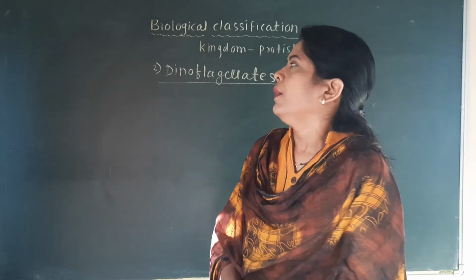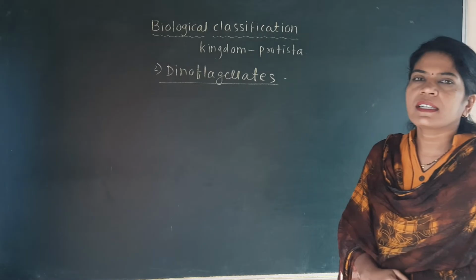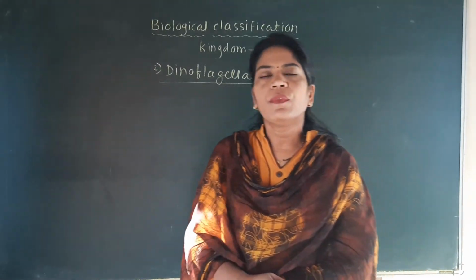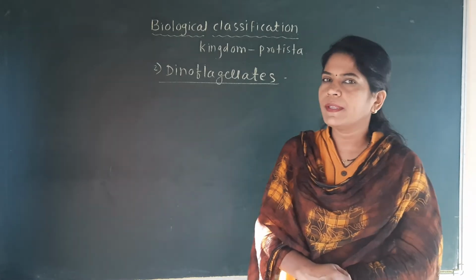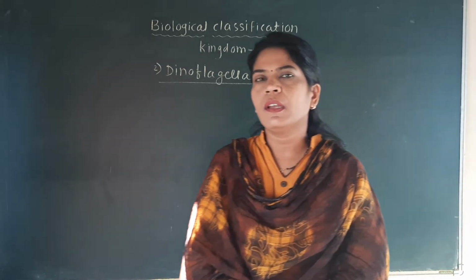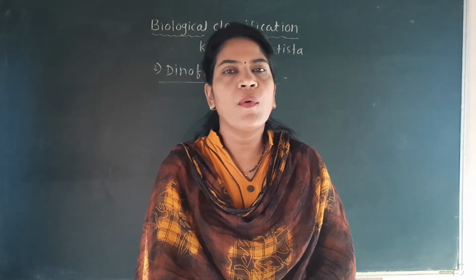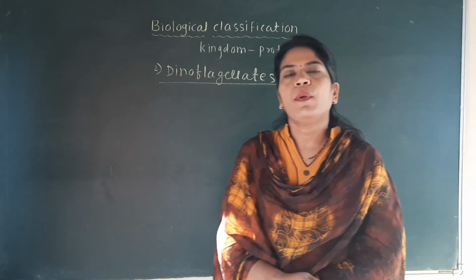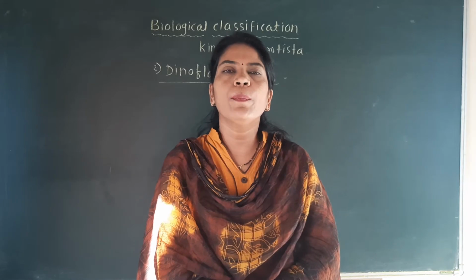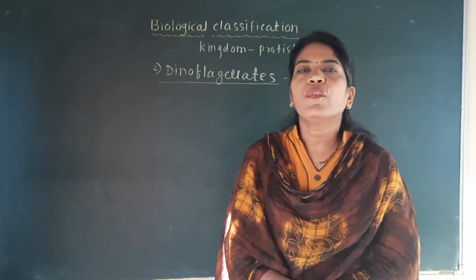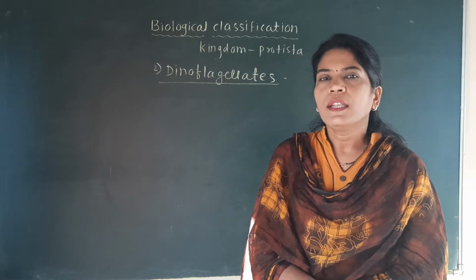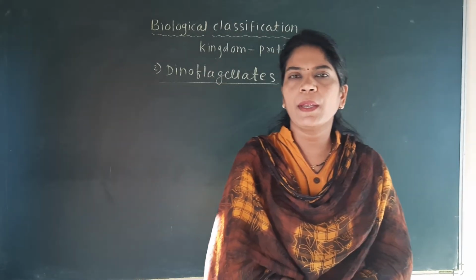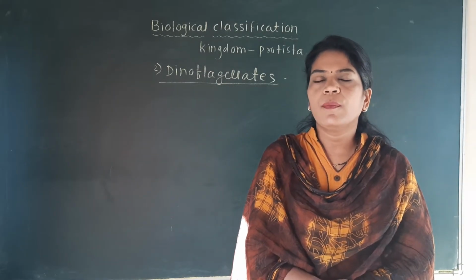So we'll see the first characteristics of this dinoflagellates. They are mostly the marine one. Majority of them are found in the marine water. They are mostly photosynthetic like the chrysophyta. The important characteristics of this group is that they have different pigments like yellow, orange, brown, blue, red colored pigment found in their body.